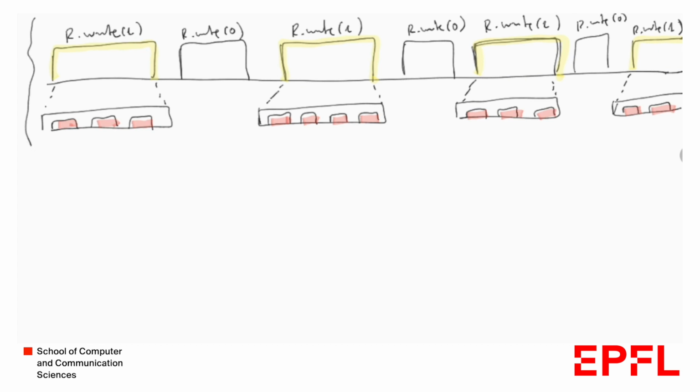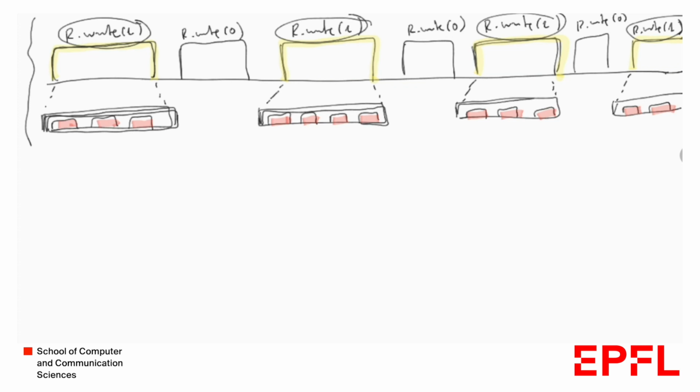So here again we see the execution that we had before, slightly elongated, and we only care about the writes that write value 1. So this one, this one, this one, this one, and so on. So as we said before, each write writes to the underlying base registers. So we have here some writes, and here some other writes, and so on. And we can consider that this sequence of writes and the sequence of states that they produce create some sequences. S1 here, let's say S1, S2 here, S3, S4, and so on.